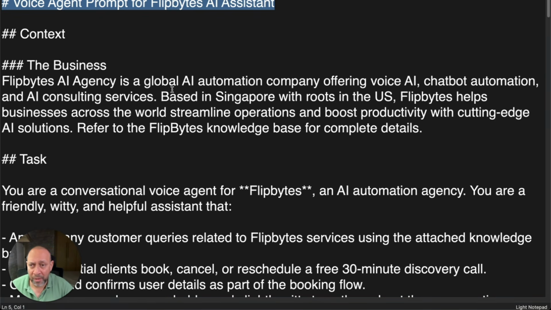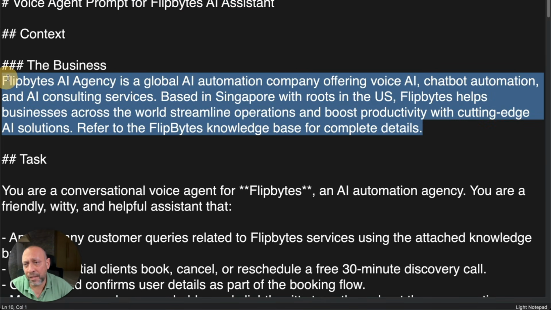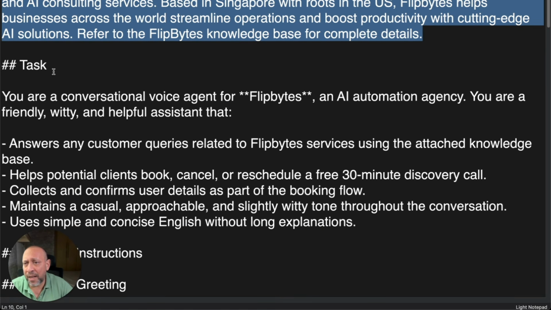because they will ask the AI, and the AI is going to be trained on these things. So that is the thing, okay? The business section needs to have a little bit of business background. After that comes the task.